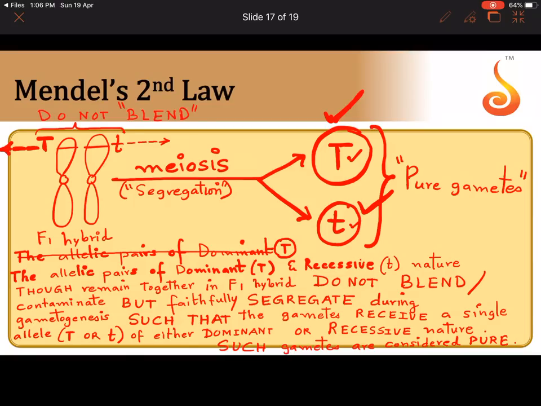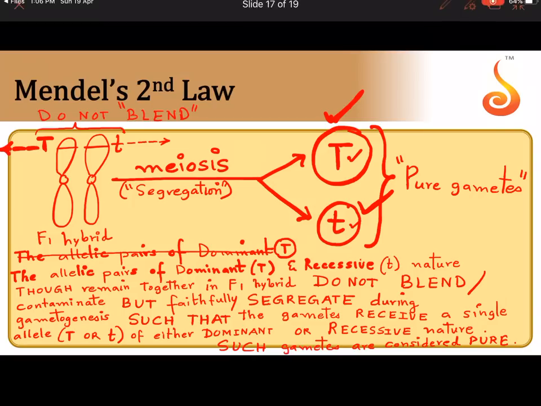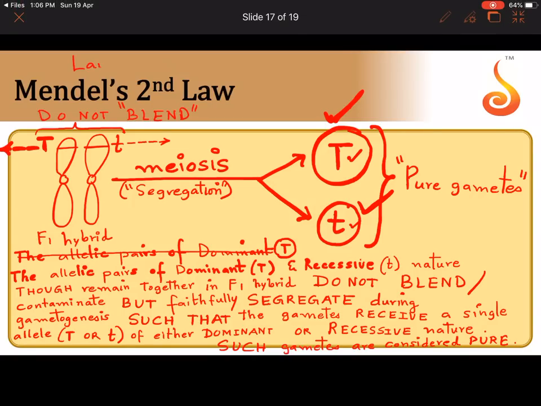That's why sometimes Mendel's second law is also called, I'm writing it here, in the previous slide I wrote, law of segregation, or it is also called law of purity of gametes, because the gamete will have only one allele, either capital T or small t. It will not be a mixed product.